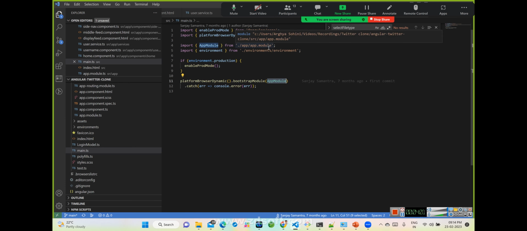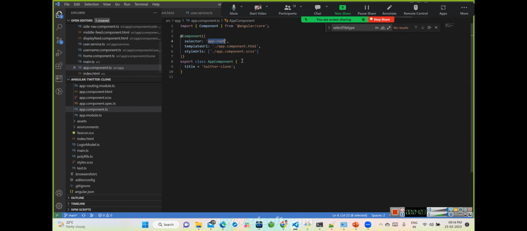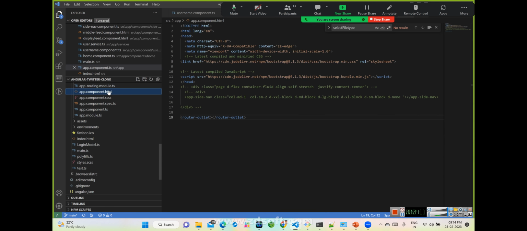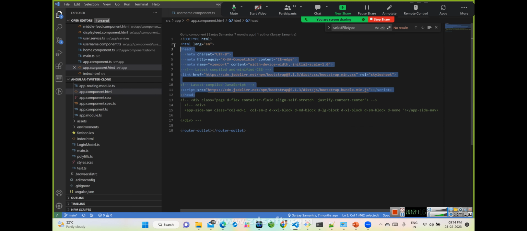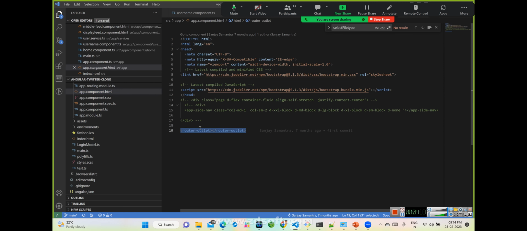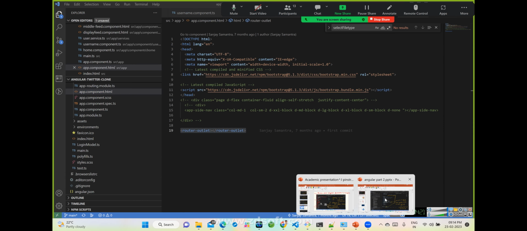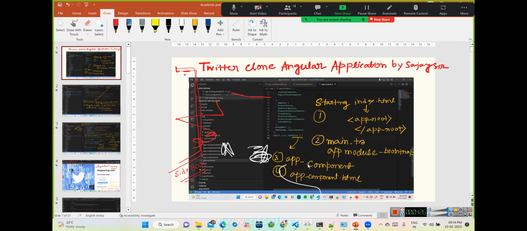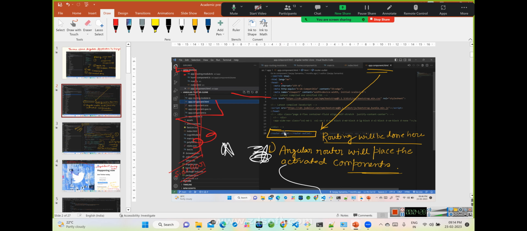From there we go to the app component, and in the app component this was the app root, and this is ultimately rendering the app component HTML. So this is the first thing which is getting rendered. What's happening over here? Nothing but some styles and other things are getting loaded, and there is a router outlet. Whenever we see that router outlet in the very first screen, in the app component.html, that means the routing will be done here, and the Angular router will start activating the components based on what comes in.